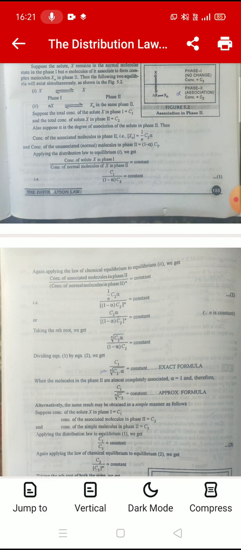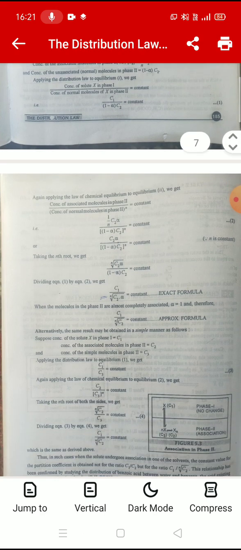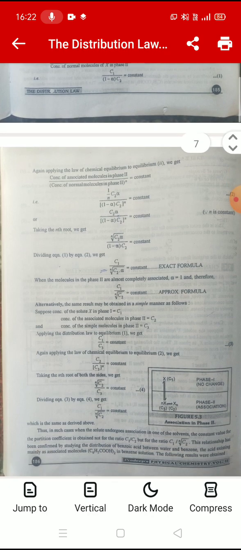Again apply the law of chemical equilibrium to equilibrium condition second. We get concentration of associated molecules in phase second upon concentration of normal molecules in phase second raised to power n equals constant. (1 upon n C2 alpha) divided by ((1 minus alpha) C2) whole raised to power n equals constant. C2 alpha upon ((1 minus alpha) into C2) raised to power n equals constant. Therefore n is a constant. Taking the nth root, we get nth root of C2 alpha divided by (1 minus alpha) into C2 equals constant.